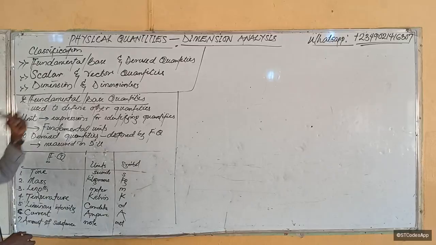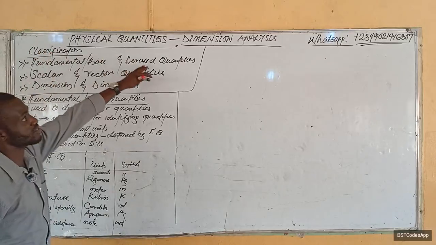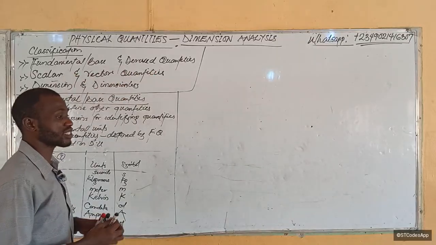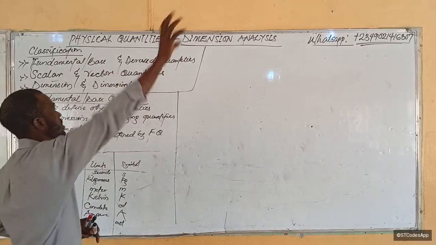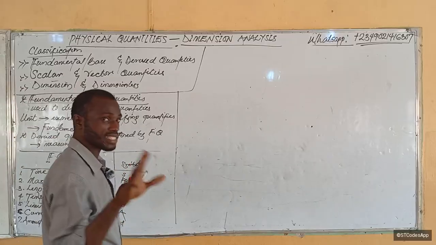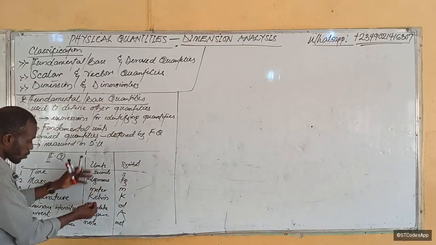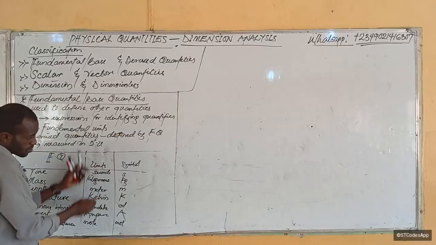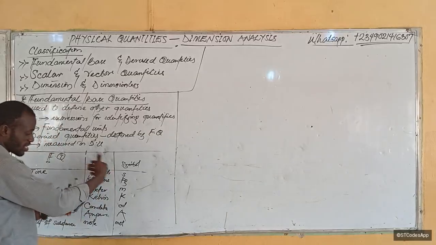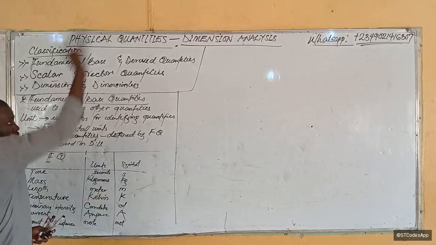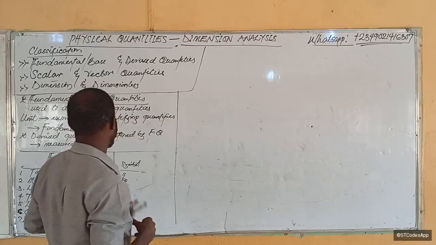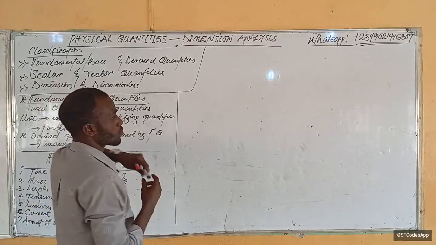Now, we know fundamental and derived quantities. Fundamental quantities. How about derived quantities? Derived quantities are the ones that we're going to be analyzing under dimensional analysis. They are the ones that we get by simply going up and down, doing various mathematical operations and manipulation with these base quantities. We come up with derived units.